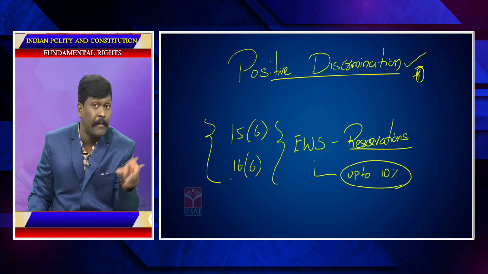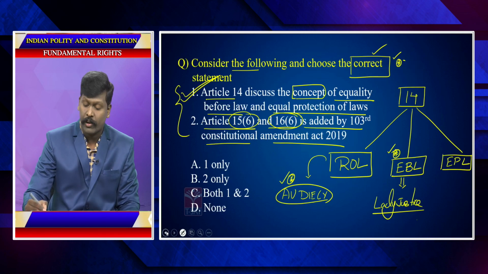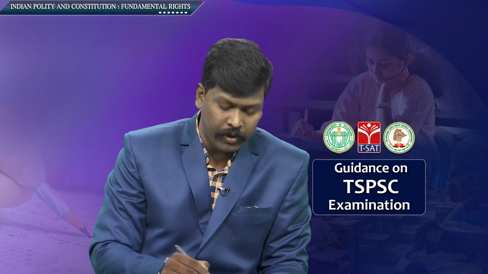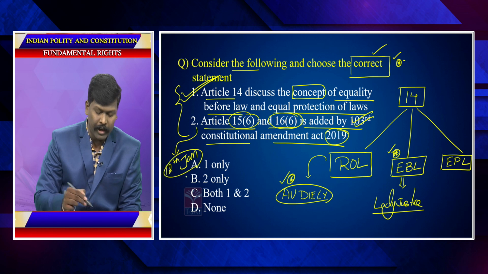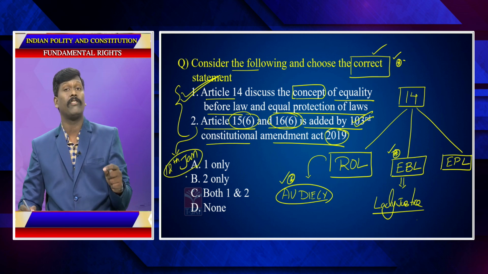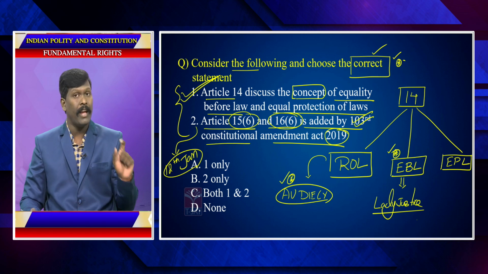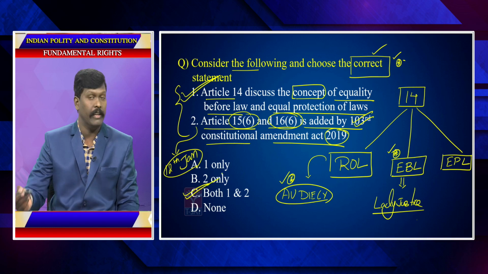This was added by the 103rd Constitutional Amendment Act of 2019. This act came into force on 12th January 2019. 12th January is observed as National Youth Day, Swami Vivekananda's birthday. So the answer is C.